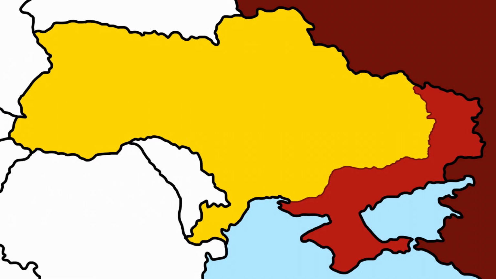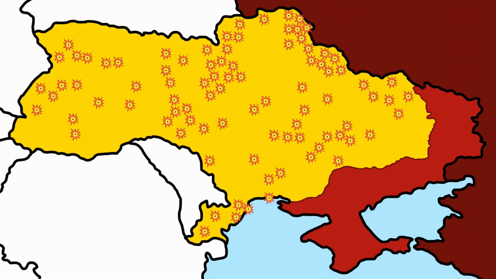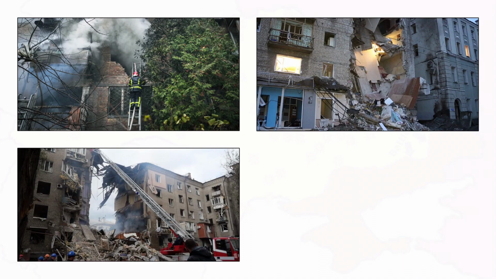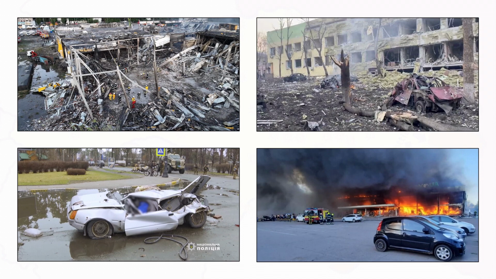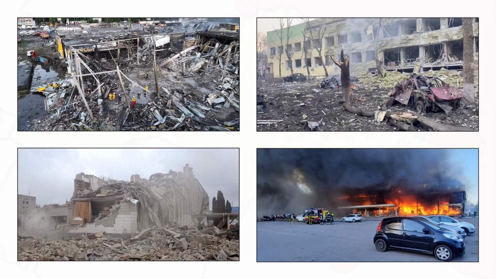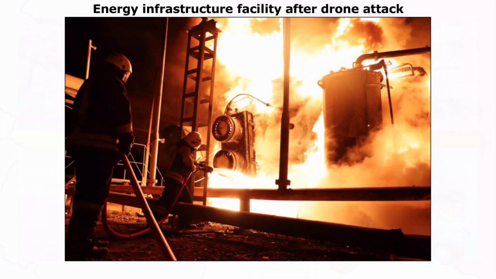In violation of the rules of war, most of Russia's drone and missile strikes have targeted civilian areas and infrastructure far away from the battlefield. This has caused widespread destruction of Ukrainian homes, apartment buildings, theaters, railway stations, streets, shopping centers, hospitals, and schools. This has severely crippled Ukraine's infrastructure, and particularly its critical energy infrastructure. Over 1,000 Russian drones and missiles have aimed at Ukraine's energy grid, seriously affecting energy distribution across the country.